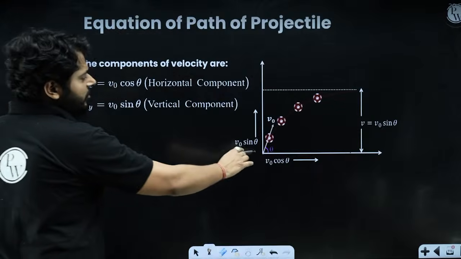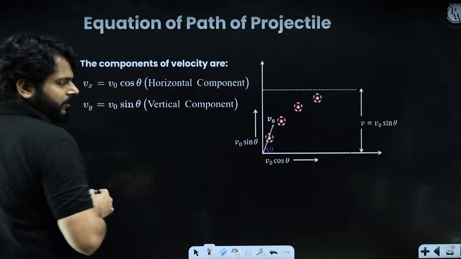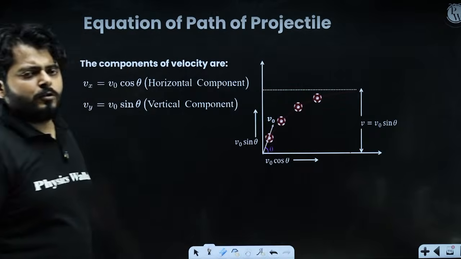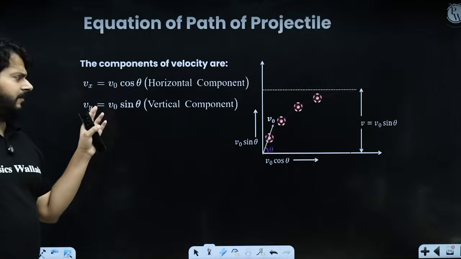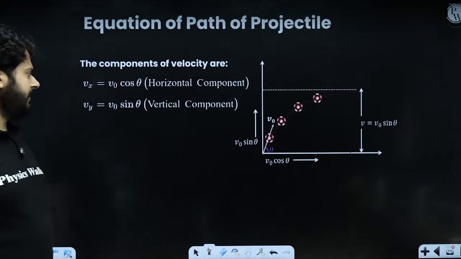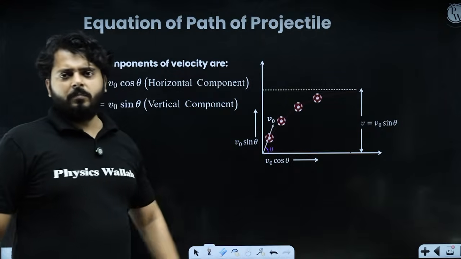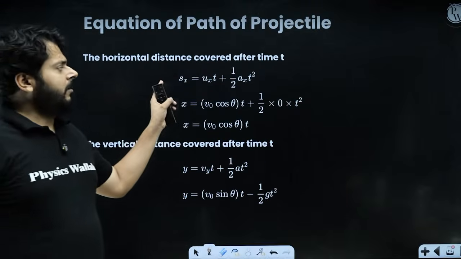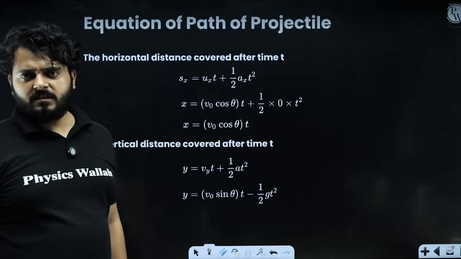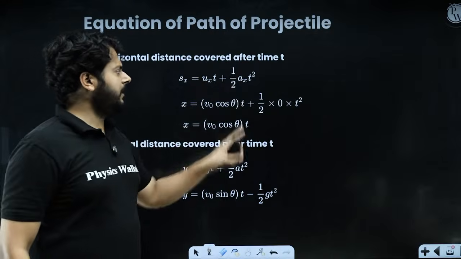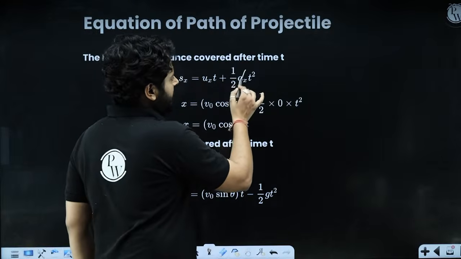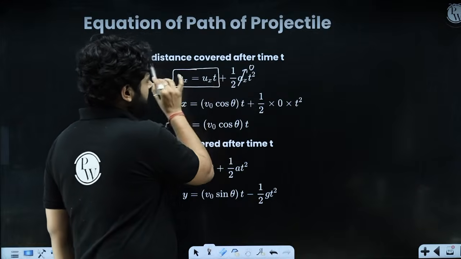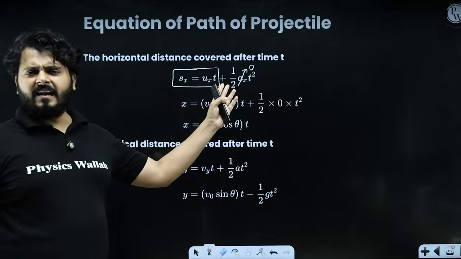The body is launched at an angle theta, performing a projectile motion with the initial velocity v naught. So the horizontal component is v naught cos theta, and the vertical component is v naught sin theta, right? Okay, these are the two components. We want to know the equation of projectile. So we are analyzing the horizontal motion first. We don't really need to, because in the horizontal motion the acceleration is 0, so simply we can say that displacement is velocity into time. But we are writing it, no worries.